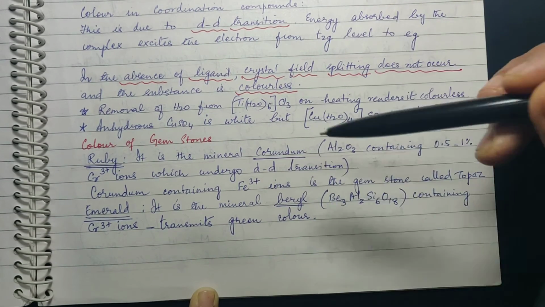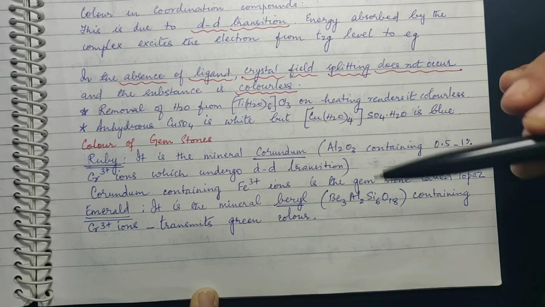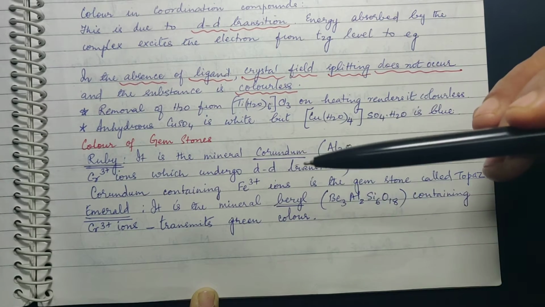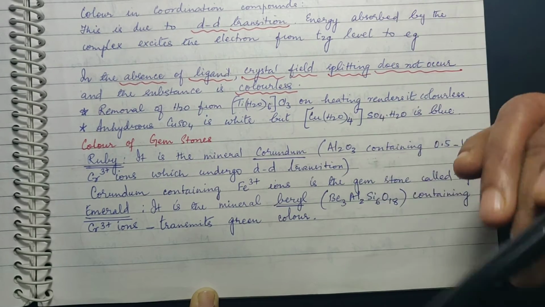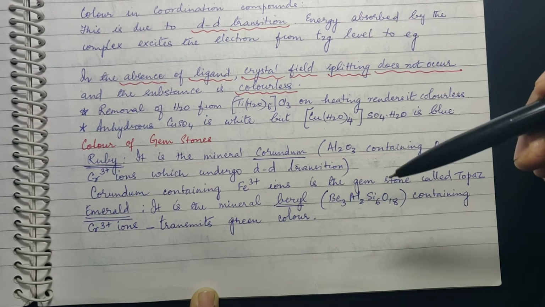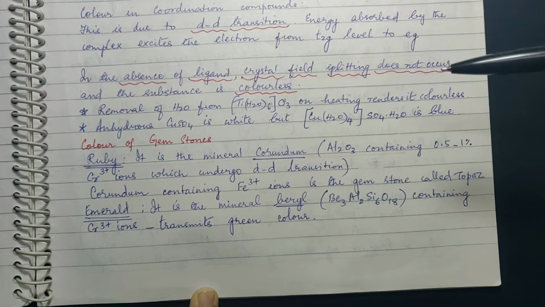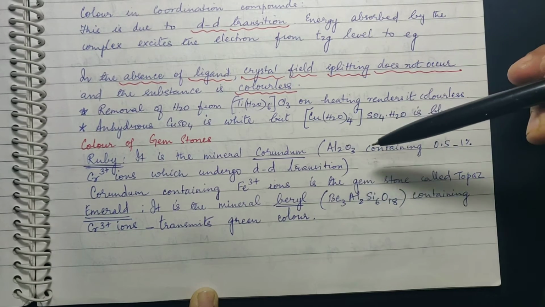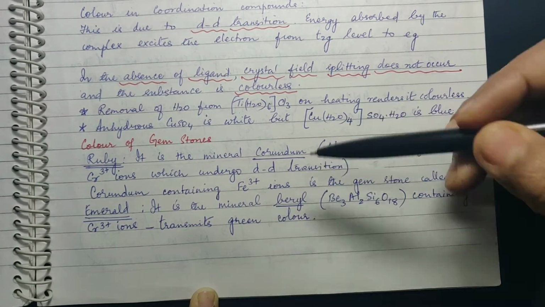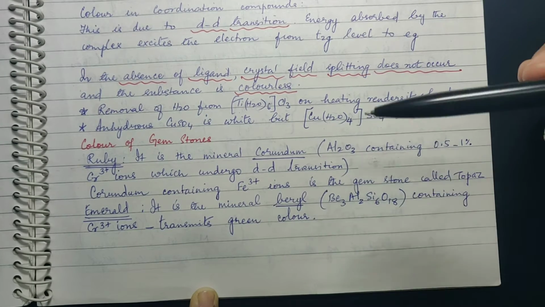Same way, this coloration you find even in gemstones. You have heard of ruby, emerald and all that. Now why are such gemstones colored? That is also because of the presence of certain ions which are responsible for coloration.